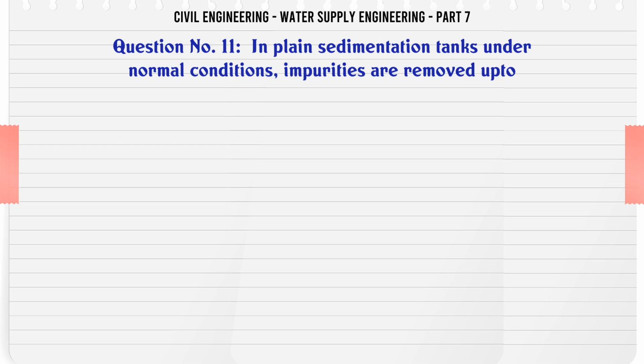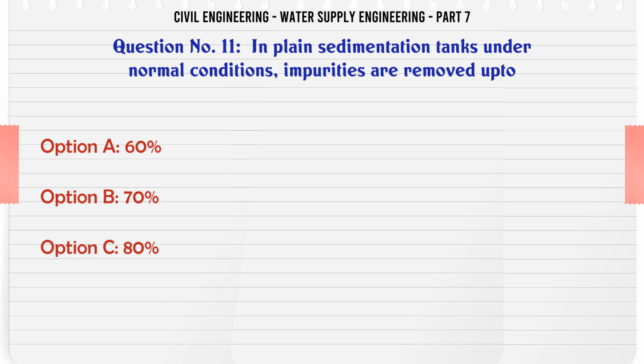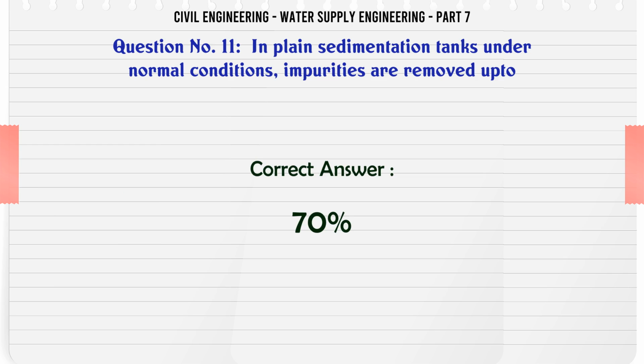In plain sedimentation tanks under normal conditions, impurities are removed up to A. 60%, B. 70%, C. 80%, D. 90%. The correct answer is 70%.